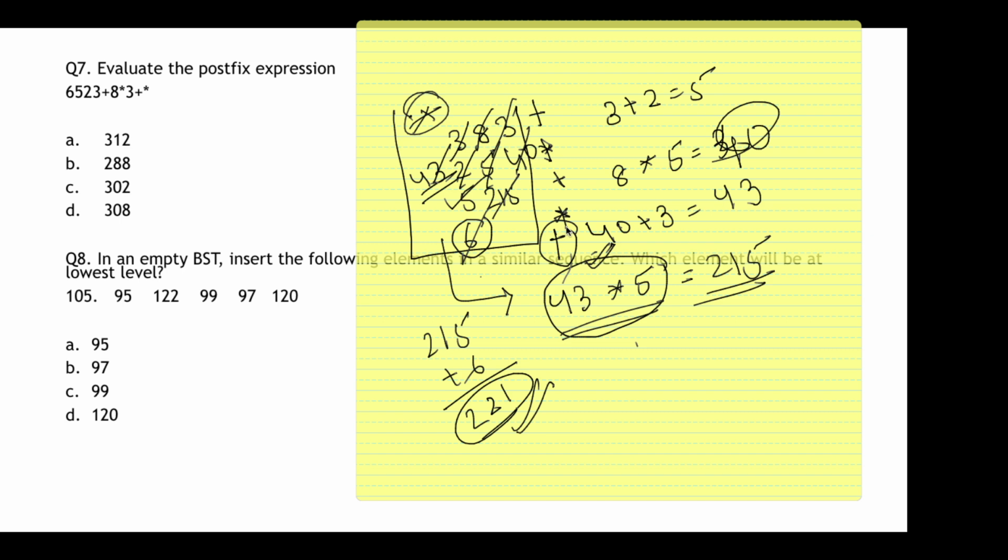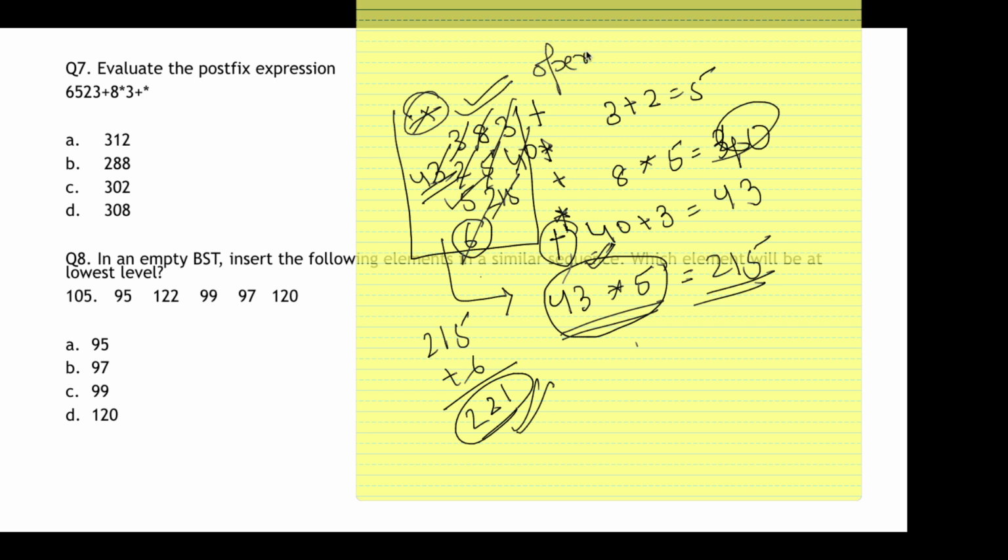But whenever you're given any postfix expression like this, or any expression where you need to evaluate the value, always remember to consider a stack. If that is an operand, just simply enter it into the stack. If it is an operator, then make sure you pop out the last two elements, perform that operation and insert that result into the stack.